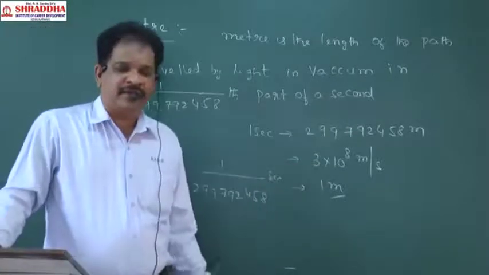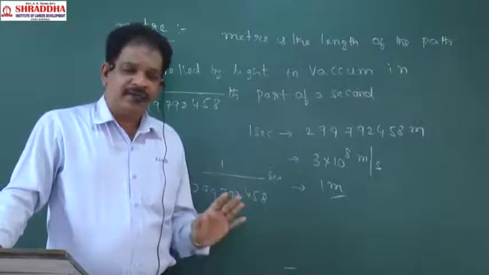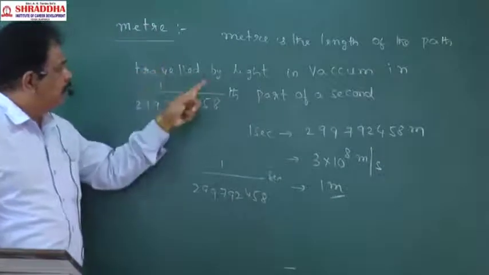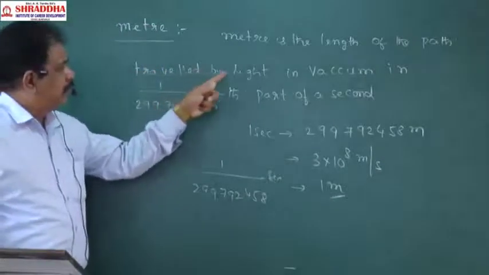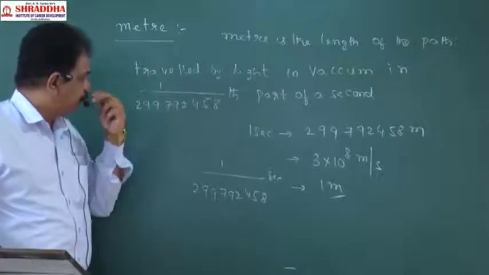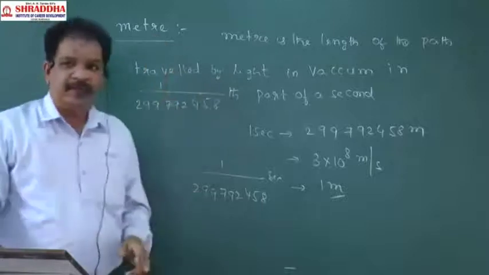They will give 3-4 options, and we have to mark the correct option. If the point is clear, meter will be defined like this. Meter is the length of the path travelled by light in vacuum in this time.